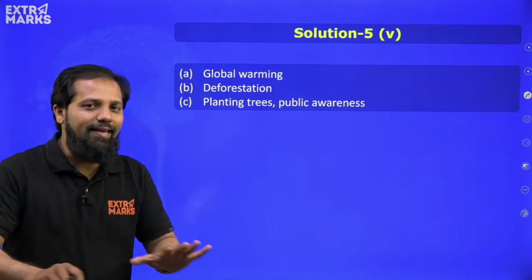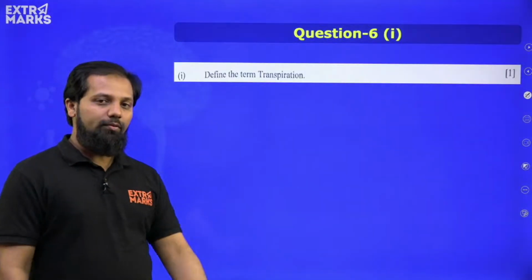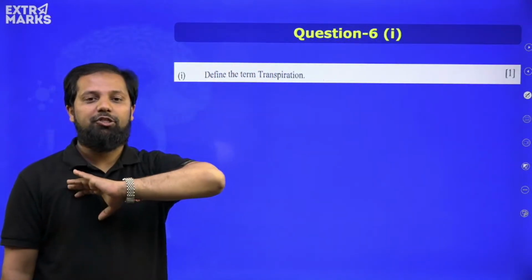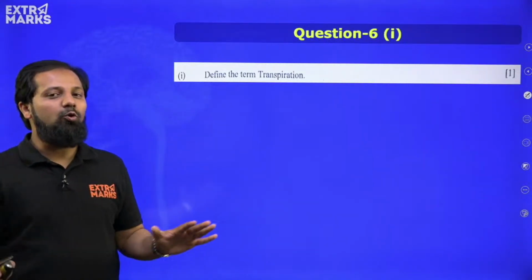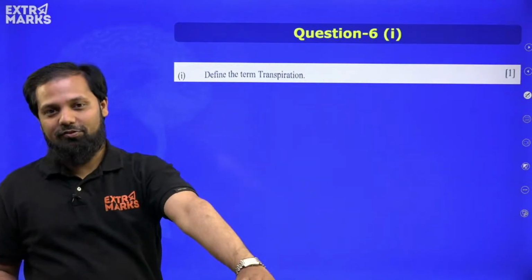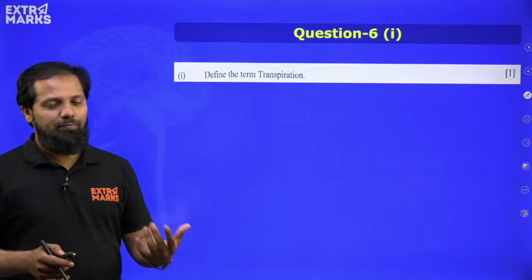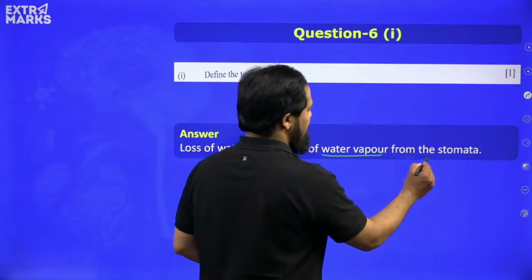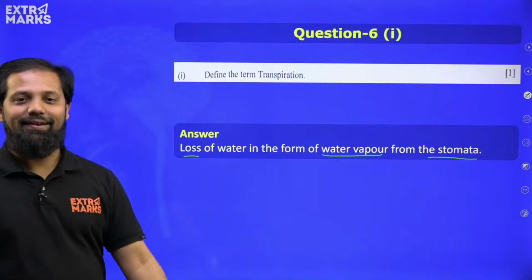I hope again it is a very easy question which we can expect in the board exam. Moving ahead, sixth question, the first part: define the term transpiration. This is a question coming directly from the chapter on transpiration, and it has been discussed multiple times. What is transpiration? It is very simple because it is present in only one line. Transpiration is a process wherein there is a loss of water in the form of water vapor through the stomata. So water is lost from the stomata in the form of water vapor. If you write this much, you are getting 1 mark.